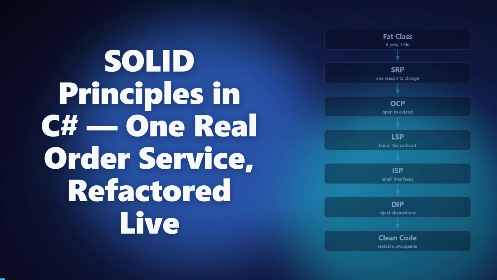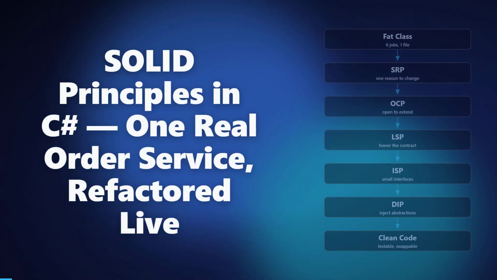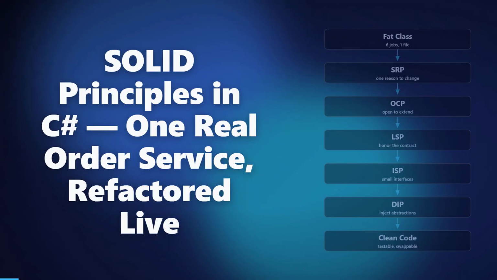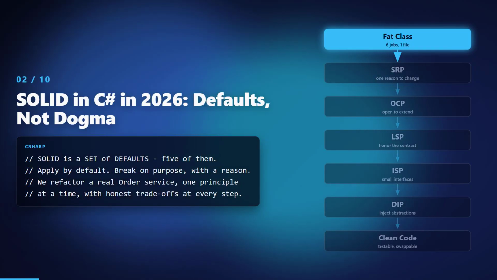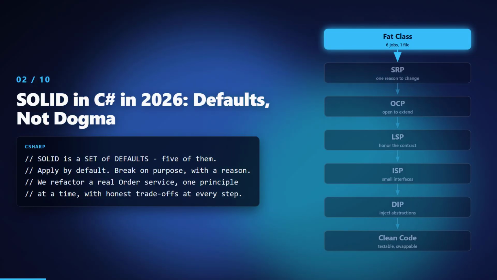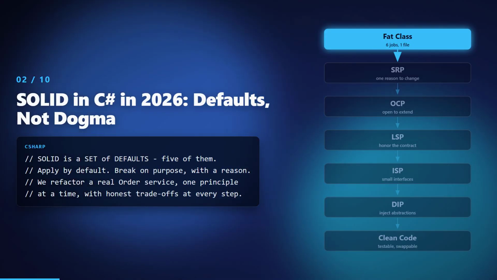SOLID principles in C#. One real order service, refactored live. SOLID is not a religion. It is 5 defaults that make C# code easier to change. We learn it by refactoring one real, ugly order service. One principle at a time.